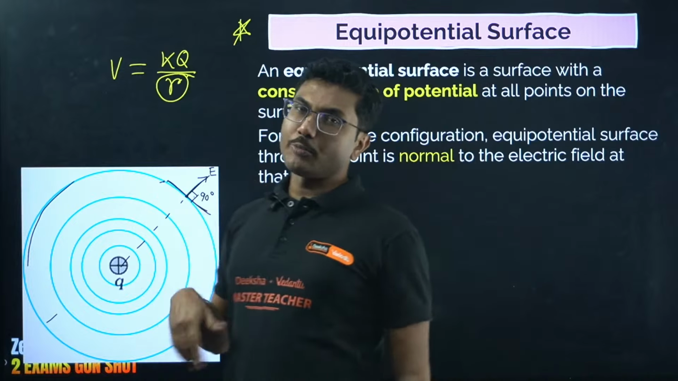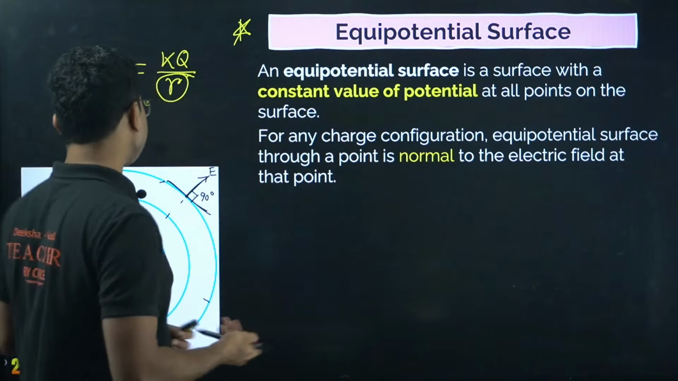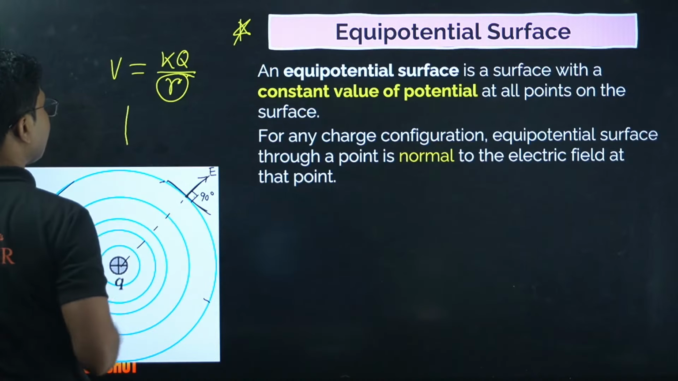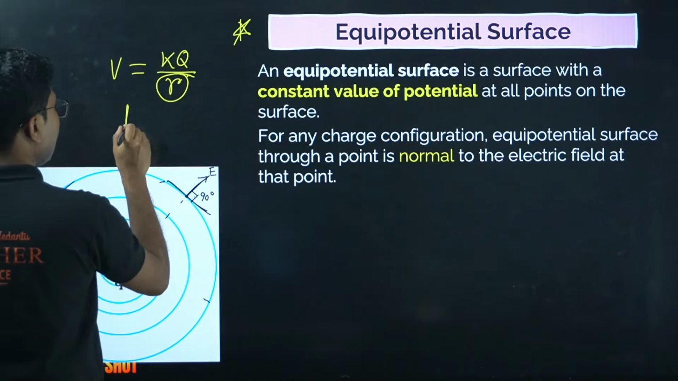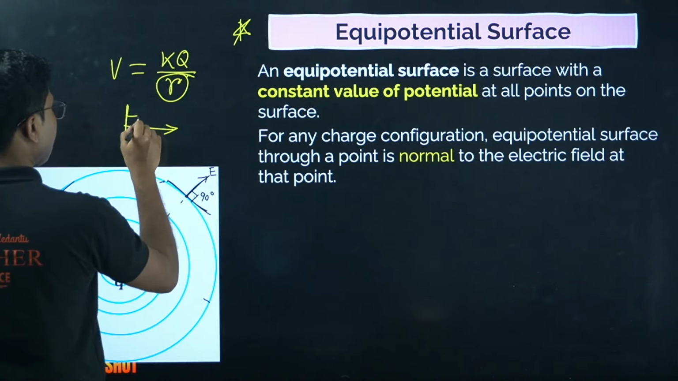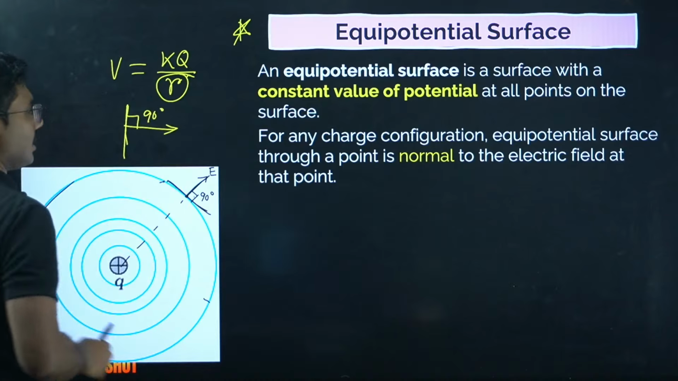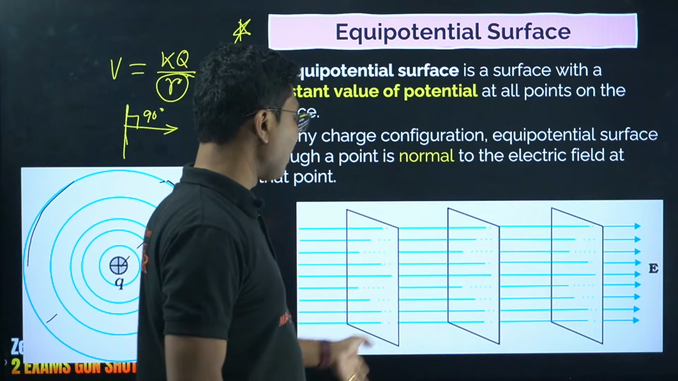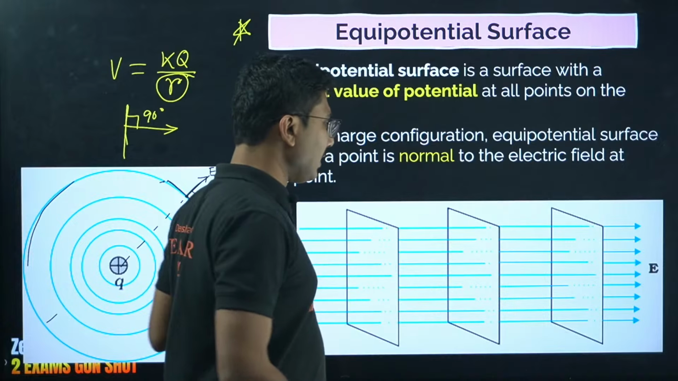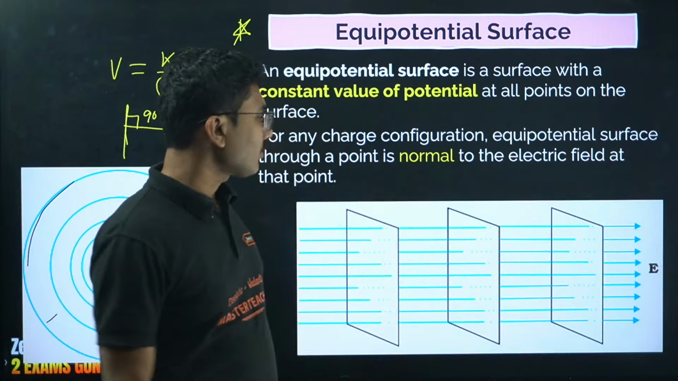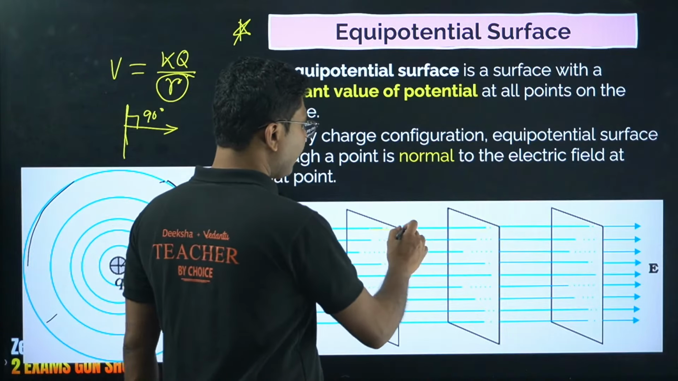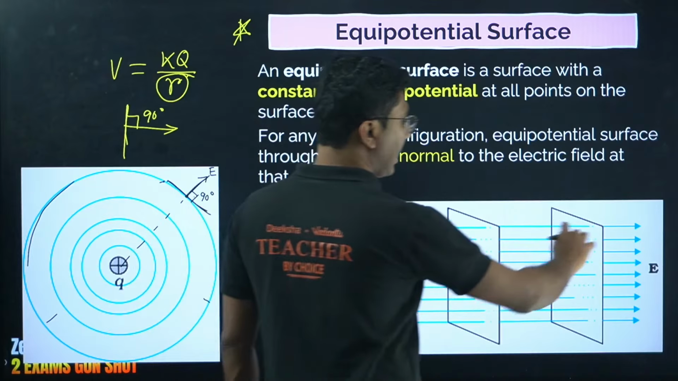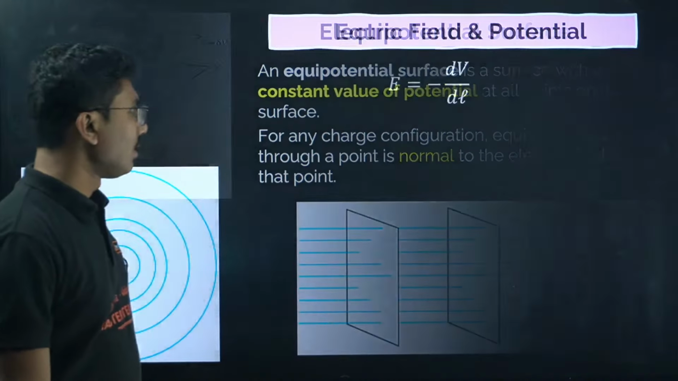If an unknown equipotential surface is given to you like this, and they ask what is the direction of the electric field, it will always be normal to the surface and the angle will always be 90 degrees. Here is another example. Here we have parallel equipotential surfaces, the electric field is moving from left to right, and all the electric field lines are normal to each and every surface.